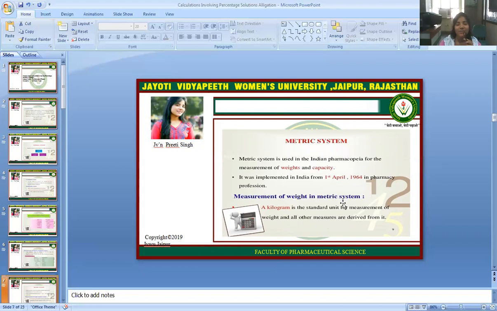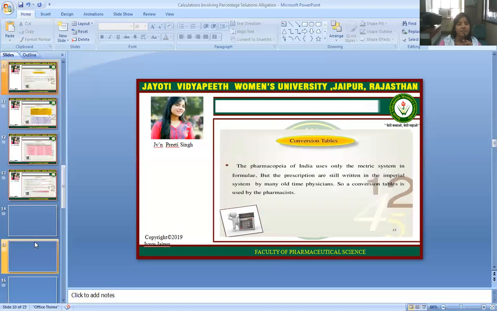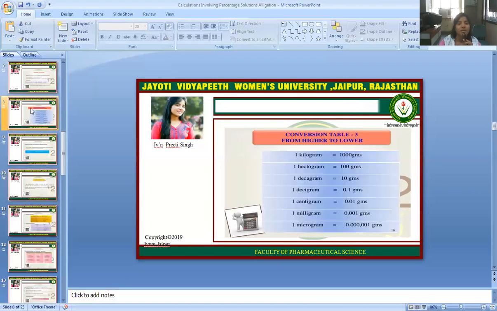In pharmacy profession, measurement of weight in metric system: a kilogram is the standard unit for measurement of weight and all other measures are derived from it. The conversion table from higher to lower: 1 kilogram is 1000 grams, 1 hectogram is 100 grams, 1 decagram is 10 grams, 1 decigram is 0.1 gram, and all are in higher to lower relation.